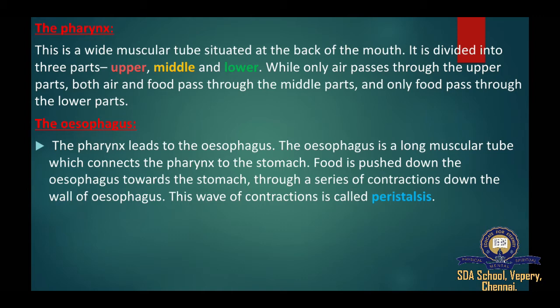And next one, esophagus. The pharynx leads to the esophagus. The esophagus is a long muscular tube which connects the pharynx to the stomach. Food is pushed down the esophagus toward the stomach through a series of contractions down the wall of the esophagus. This wave of contraction is called peristalsis. Peristalsis means the movement of the large tubes inside the body, made automatically to push something out or along.